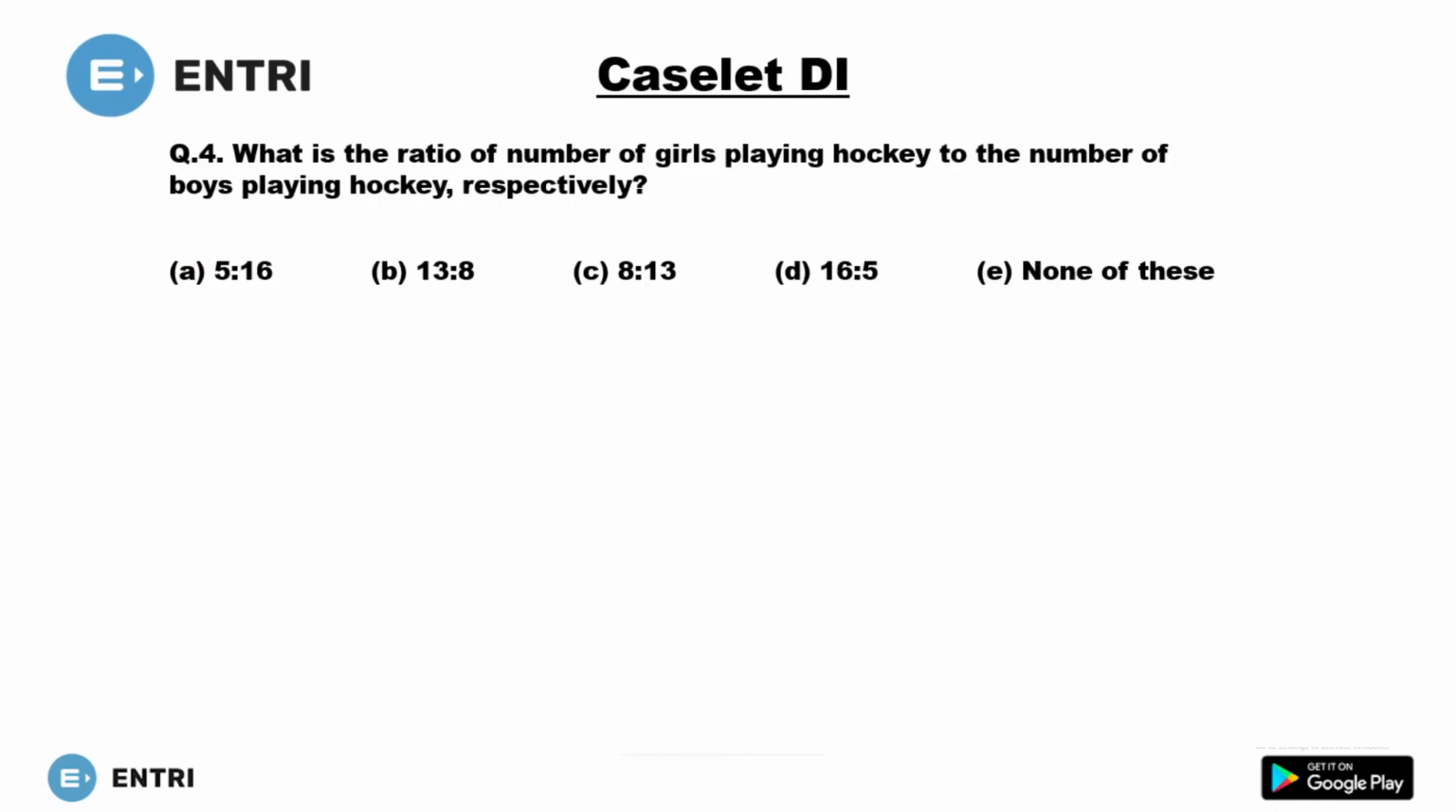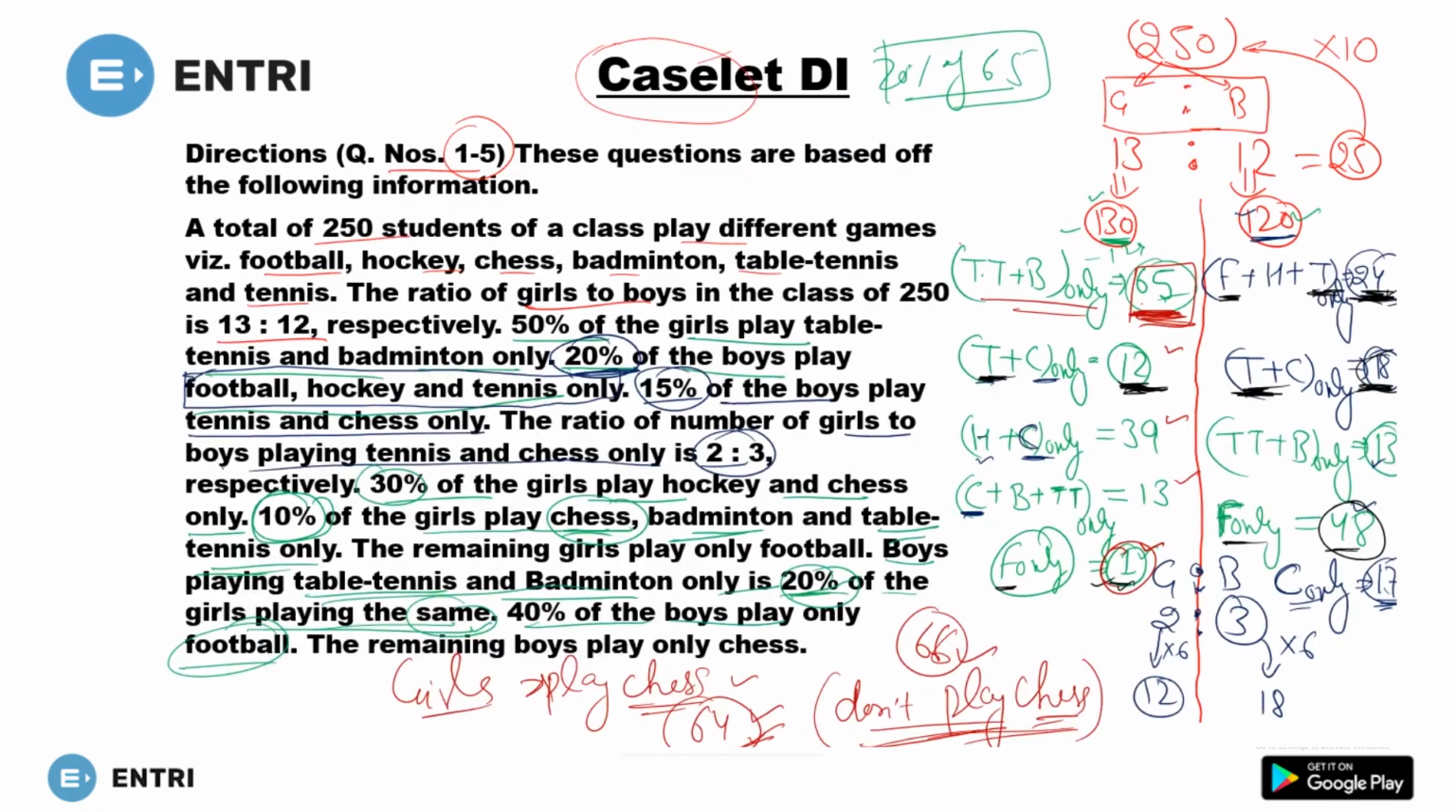Number 4. What is the ratio of the number of girls playing hockey to the number of boys playing hockey? So girls to boys in hockey, you have to find the ratio. Here are girls, here are boys. Now we have to find the ratio for hockey. So the number of girls playing hockey, this one is hockey.